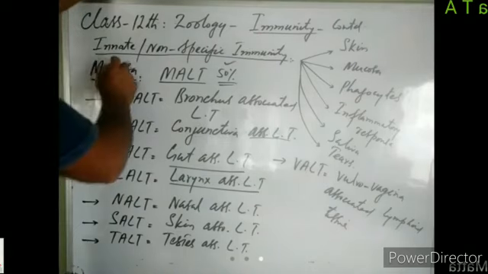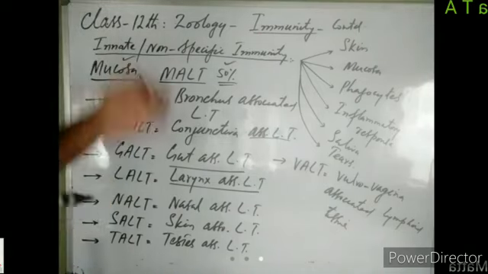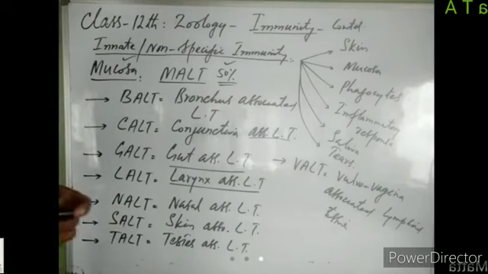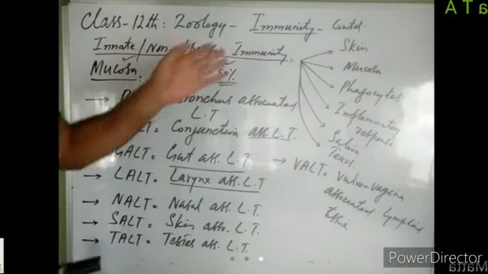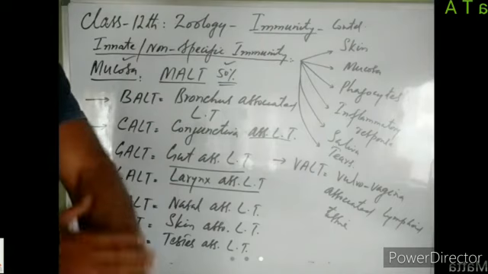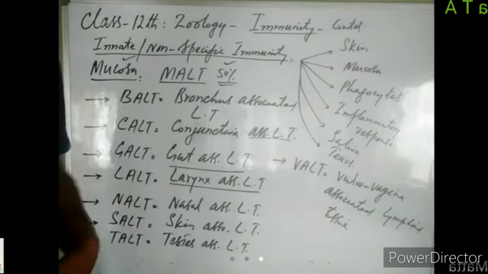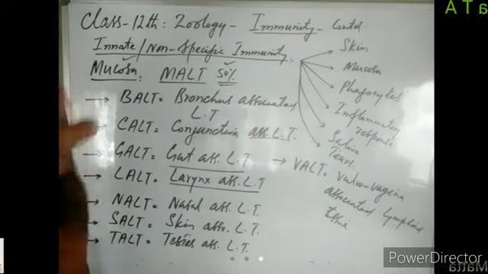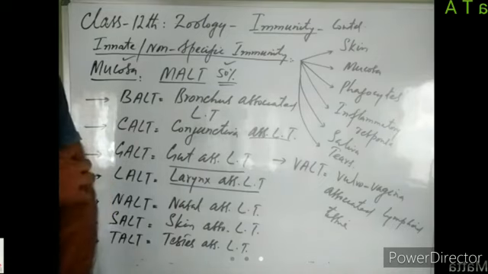So this is how mucosa protects our body, right? So mucosa, in addition to skin, also protects our body. It forms the second generalized mechanism of defense against the entry of pathogens. As I told you, our body is externally covered by skin. What is the main function of the skin? It acts as a barrier. It stops the entry of pathogens into our body, right?